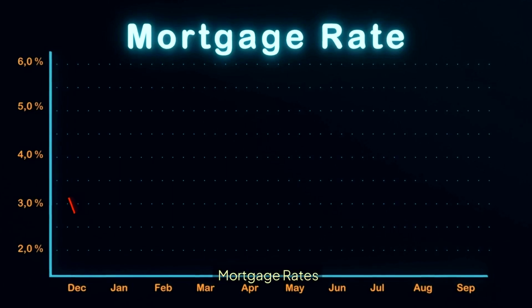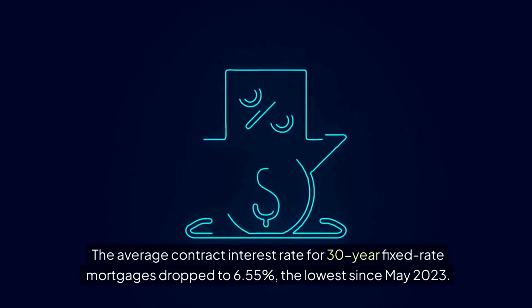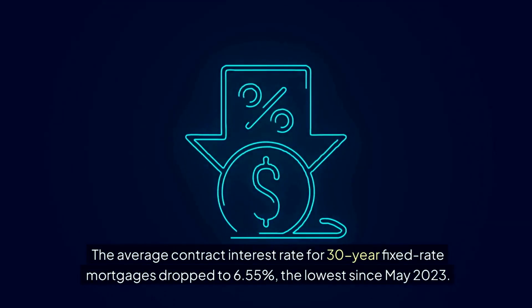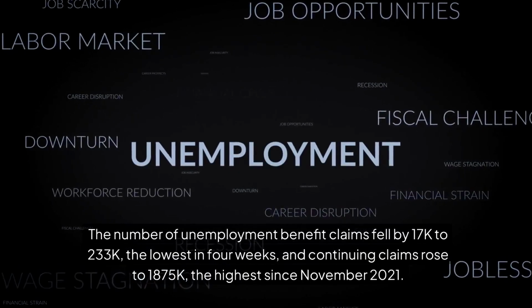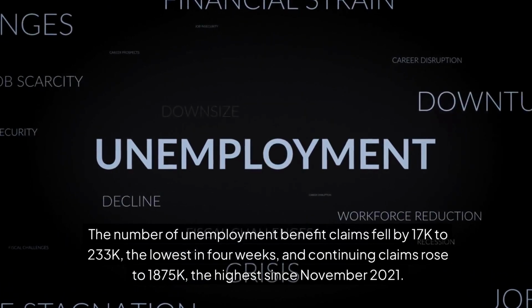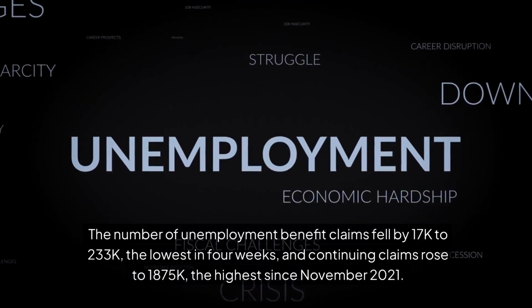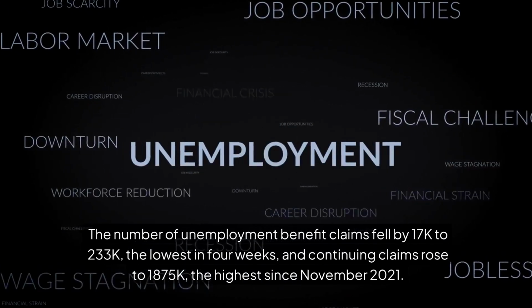Mortgage rates. The average contract interest rate for 30-year fixed-rate mortgages dropped to 6.55%, the lowest since May 2023. Unemployment claims. The number of unemployment benefit claims fell by 17K to 233K, the lowest in 4 weeks, and continuing claims rose to 1875K, the highest since November 2021.